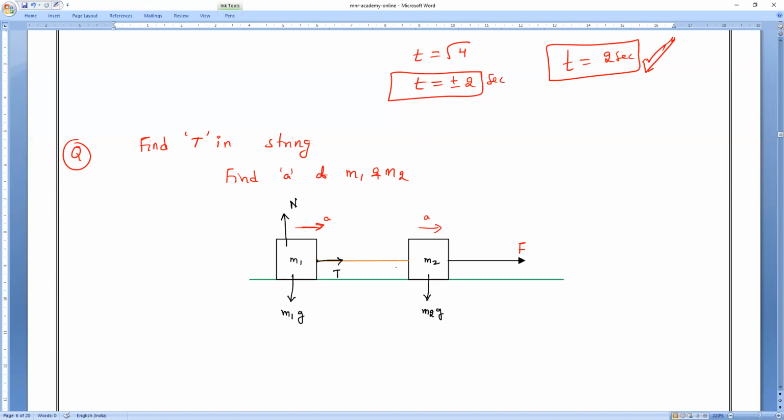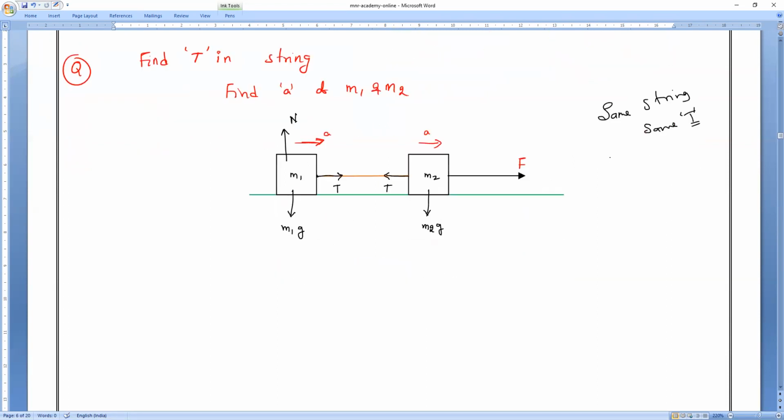Let me take T; this body is also away from that. Same string means same tension or different tension? Same tension. Right or wrong? Second time you have to draw the diagram.